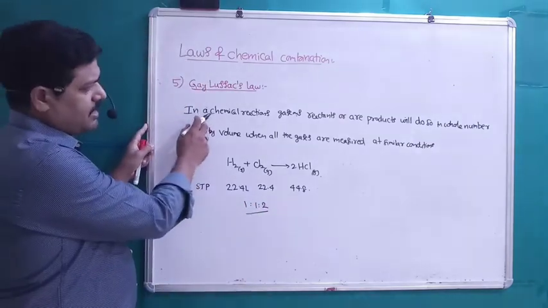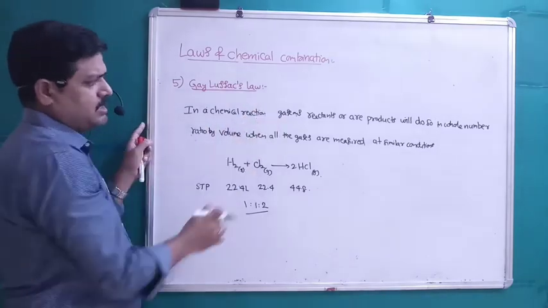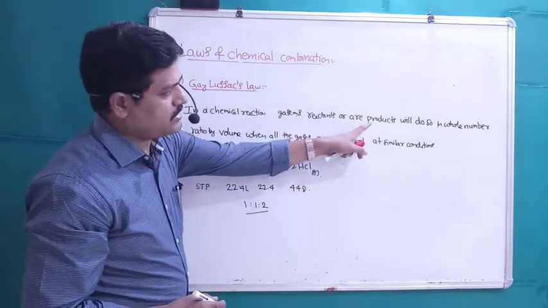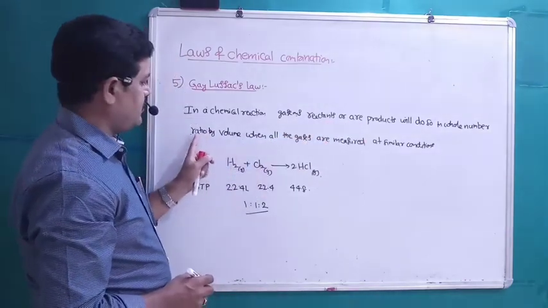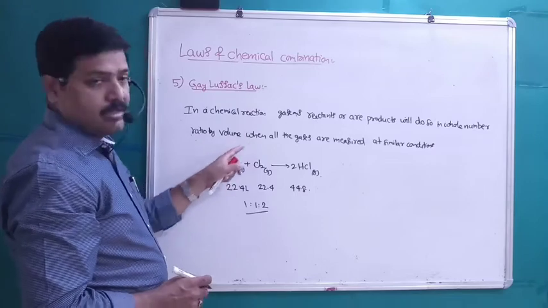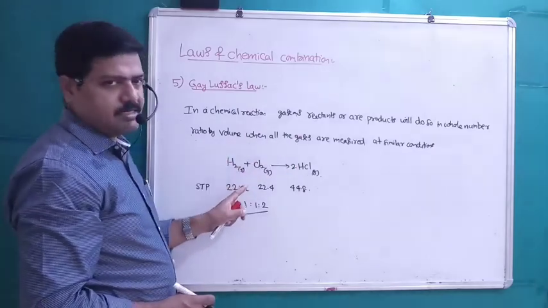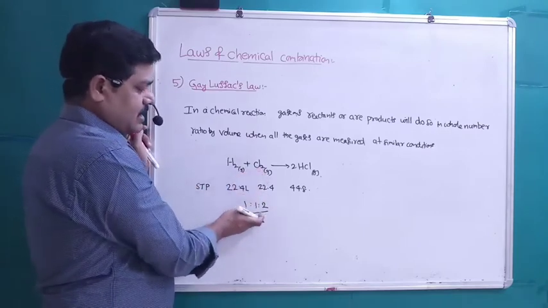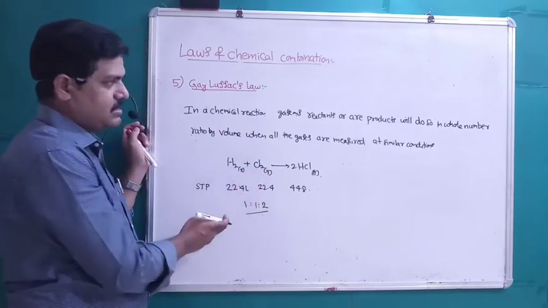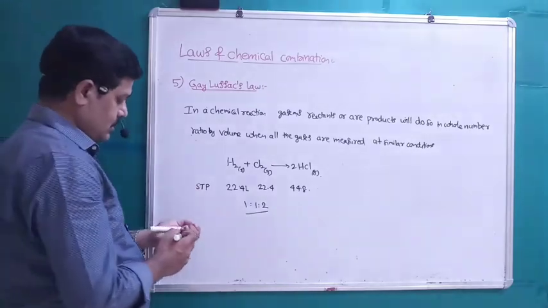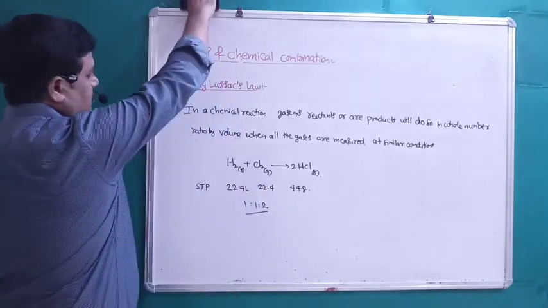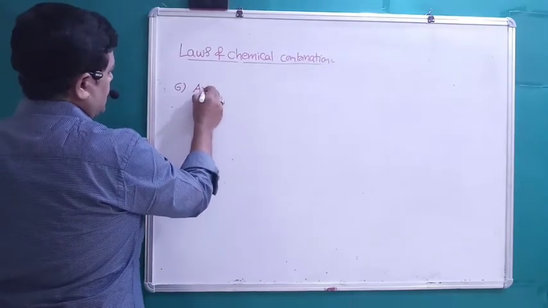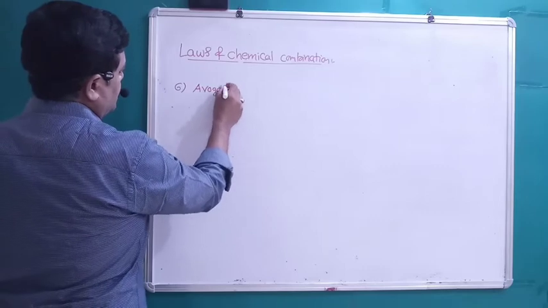In a chemical reaction, gaseous reactants or products will do so in whole number ratio by volume when all the gases are measured at similar conditions, right? Here the volume ratio we are getting is a whole number. This is known as Gay-Lussac's law. Next we will discuss Avogadro's law. Students, next law is Avogadro's law.